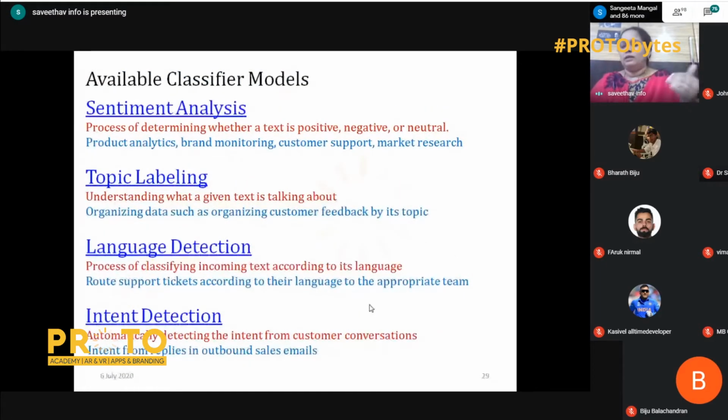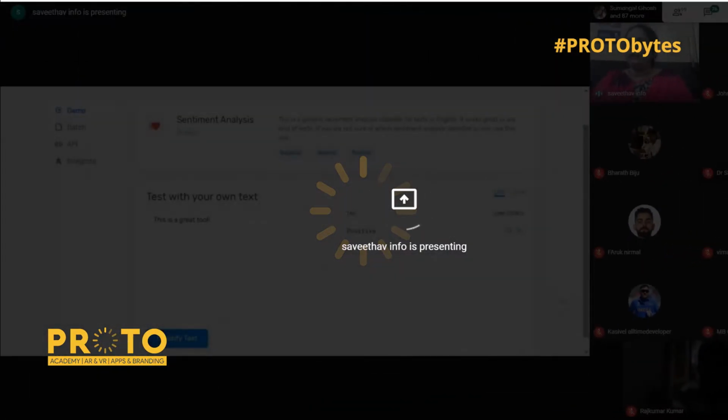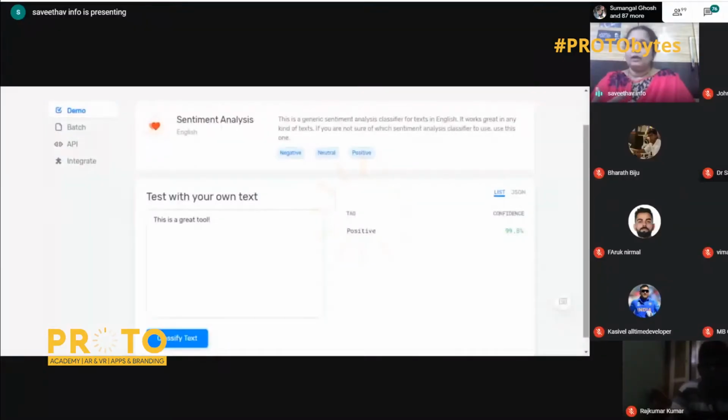Coming to the next part, available classifier models. Before going to actual examples using Python, we will see some of the classifier models which are already available. The first one is sentiment analysis. This website belongs to app.monkeylearn. In this website, they have already built a set of classifier models which can be used by users if needed. You just have to create a login on their server, and then you can use it for analyzing text.